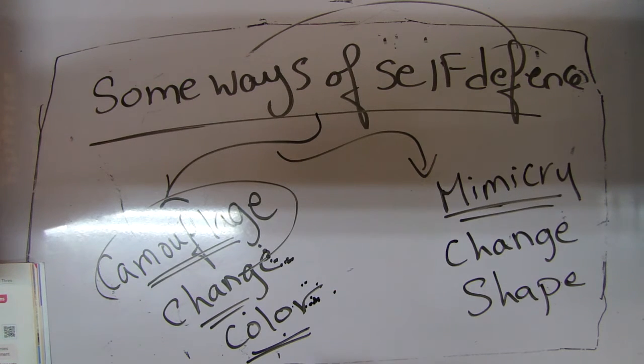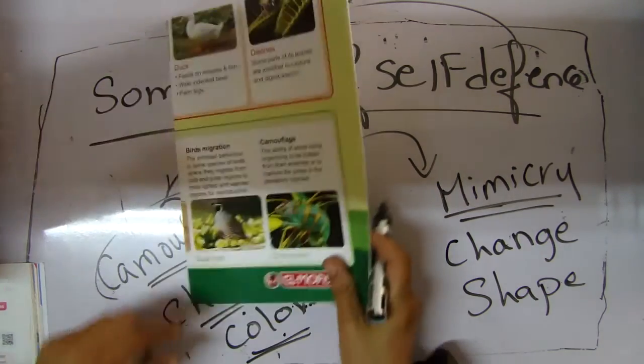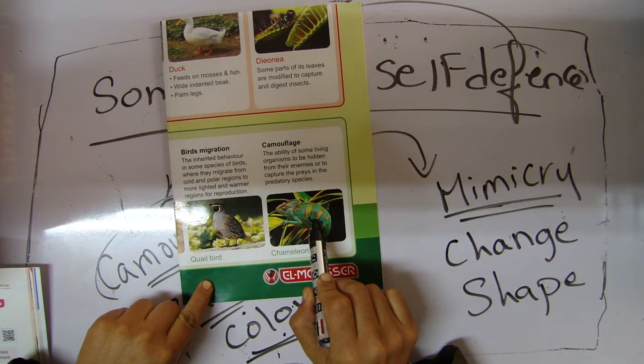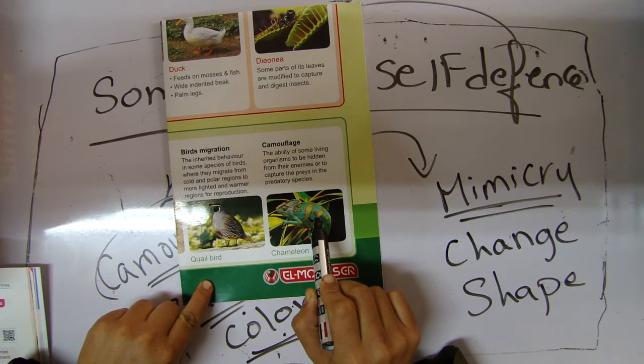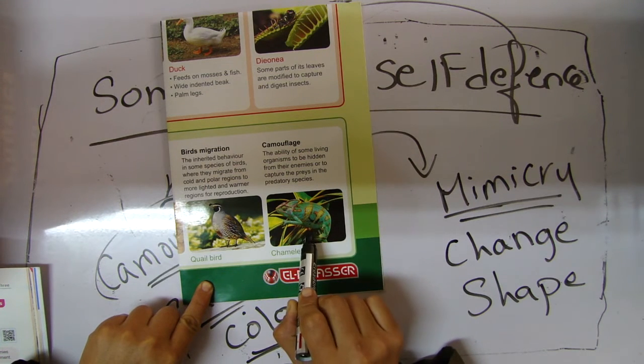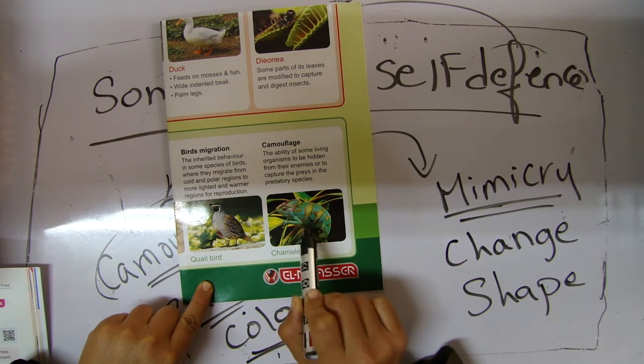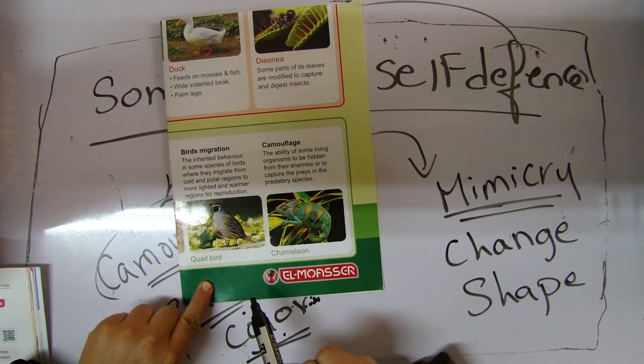Here is the shape of the chameleon. This is the chameleon, which has the ability to hide from enemies by changing its color, so it's making camouflage. As you see here in the picture, when it's standing on the green leaf, its color takes the green color.